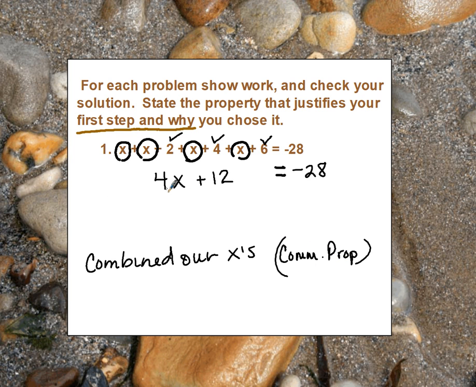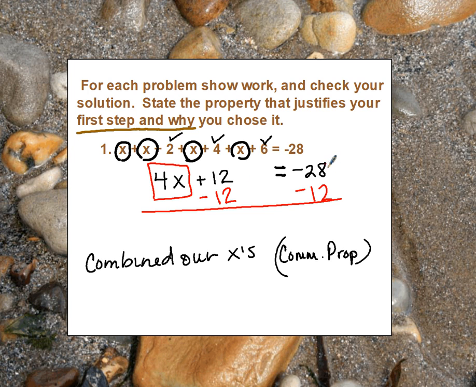All right, so let's go back up here and let's get it by ourselves. Now remember, our goal is to always get the variable by itself. So we want to use that last. So what we want to get rid of is this plus 12. Well, how do we get rid of a positive 12 or a plus 12? We do the inverse, the opposite of it. So we're going to subtract 12. Now, since we subtracted 12, we don't subtract it from the 4x. We have to go to the other side of that equal sign and subtract it over there on the right.